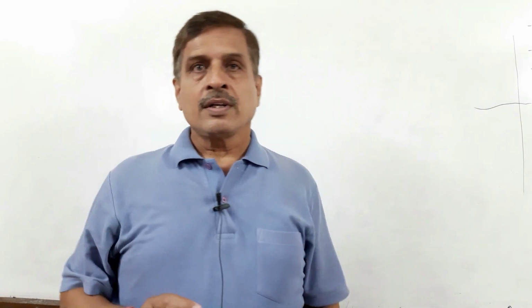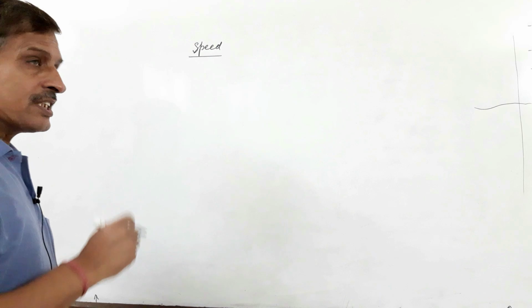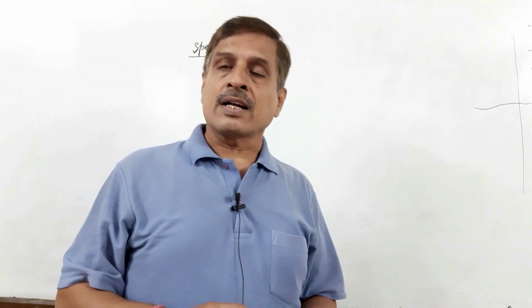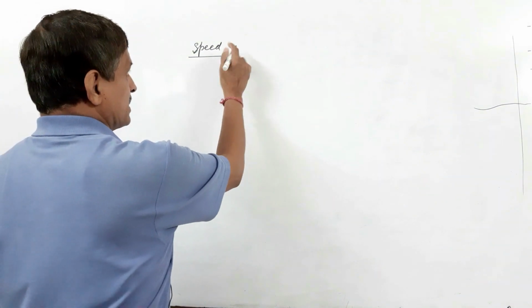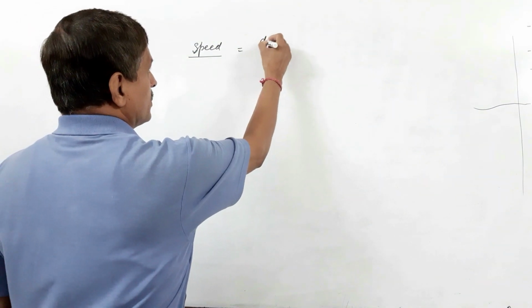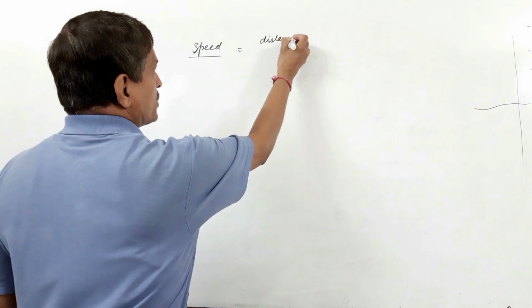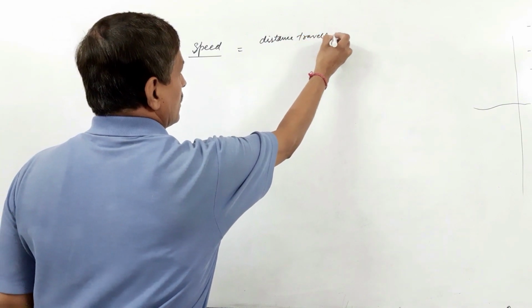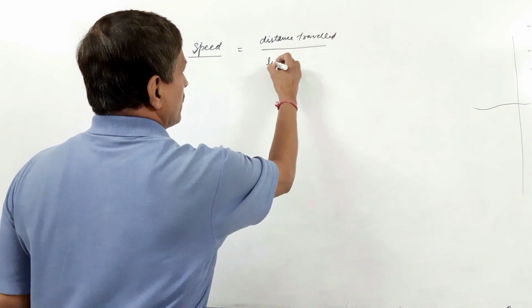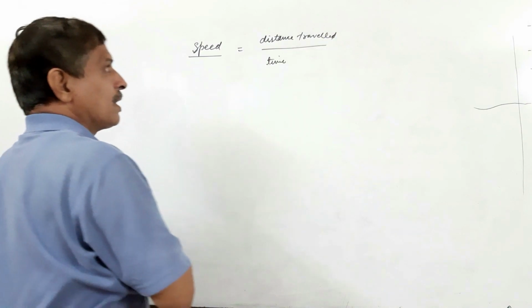Speed. Speed is defined as the distance travelled per unit time. That is, speed is equal to distance travelled upon time.